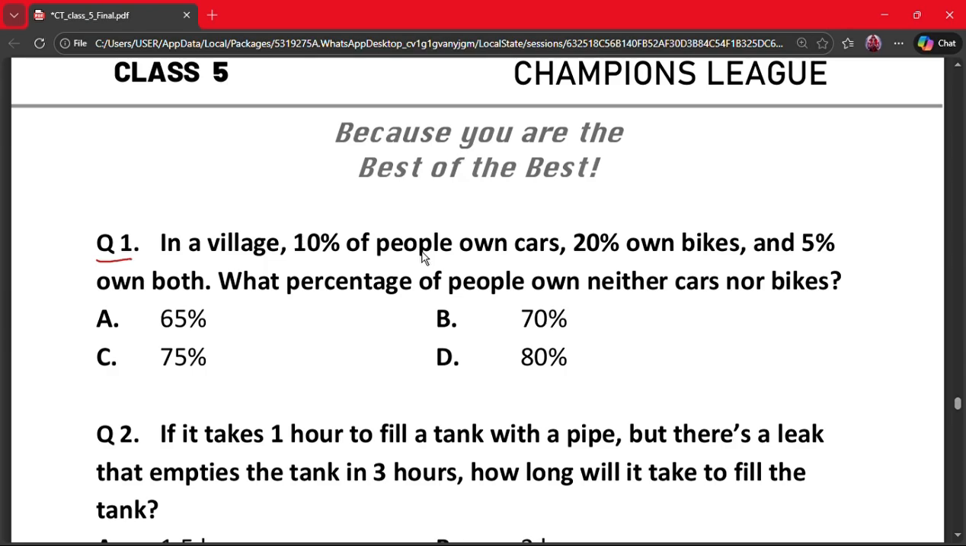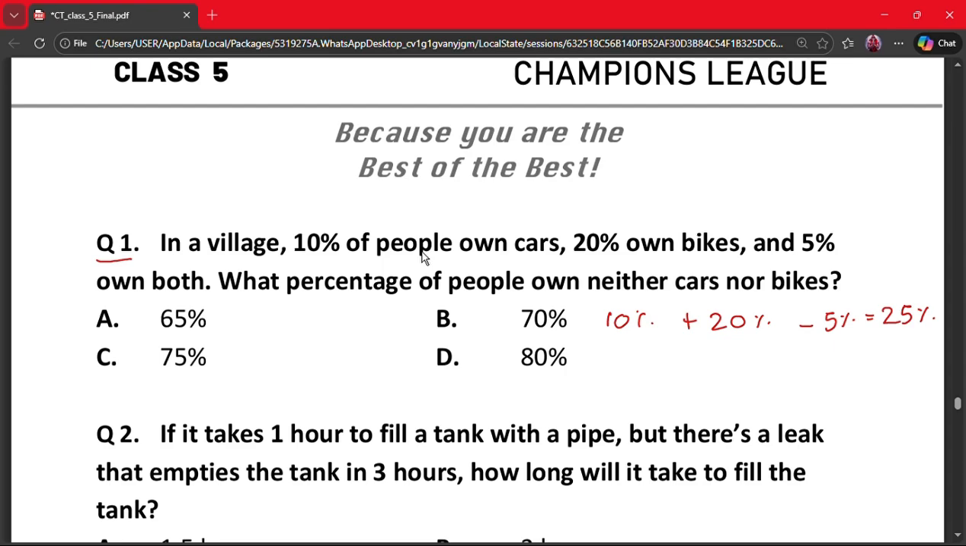In a village, 10% of people own cars, 20% own bikes and 5% own both. What percentage of people own neither cars or bikes? A. 65%, B. 70%, C. 75% and D. 80%. So, people owning at least one is 10% plus 20% minus 5%, which is equal to 25%. This avoids double counting people who own both.